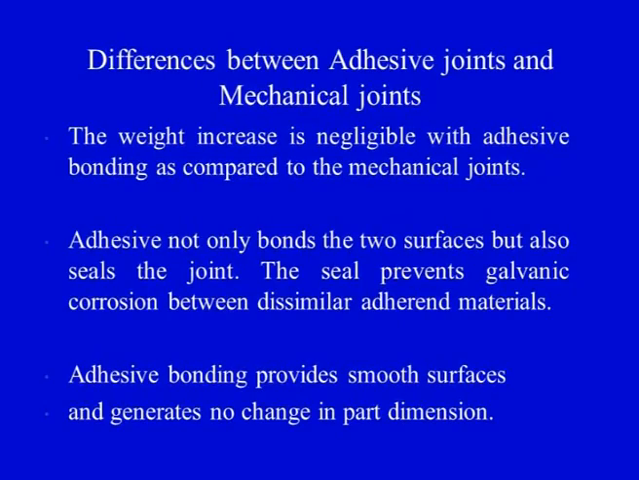Adhesive bonding provides smooth surfaces and generates no change in part dimension. That is another advantage. Now suppose I have a uniform profile of the final component. I do not want anything protruding out of the profile. In that case, if I have to join that profile with another profile, I would not like to have a mechanical head of the bolt coming out. Therefore, if I join it using an adhesive, I will be able to provide a smooth surface to the joint as well as to the structure.